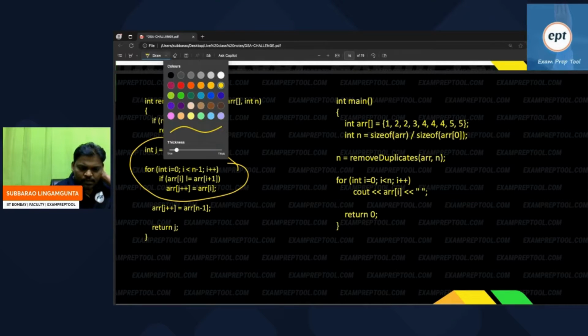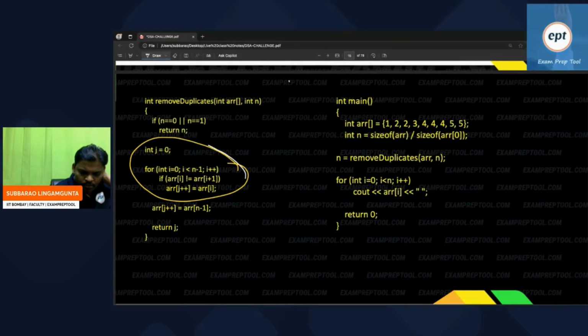If you observe the code, same story. The only thing is there is no temp array, everything else is the same, including the outer side. This is the major code. And one more thing: in the previous code, if you observe, you had to copy back from the temp array to the A array. Now you don't need to copy back either, because you did it in the same array.